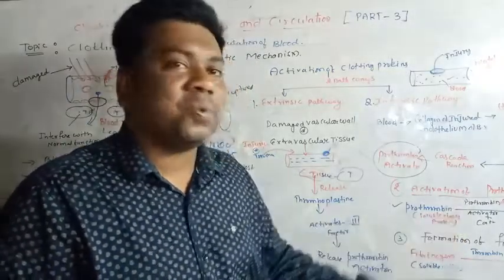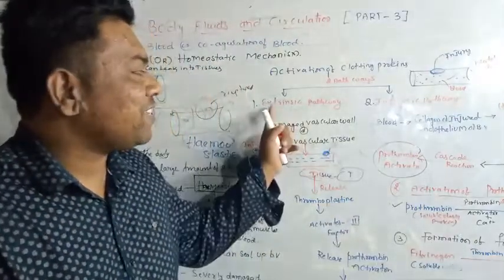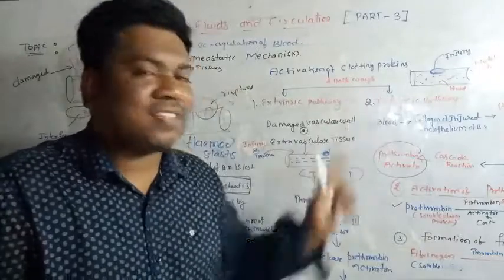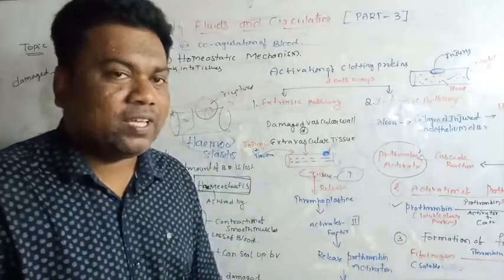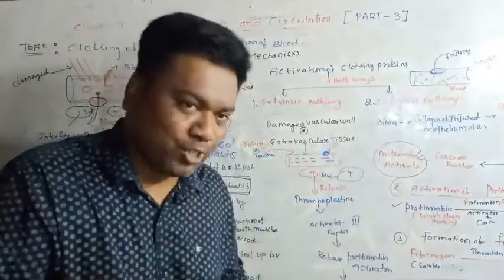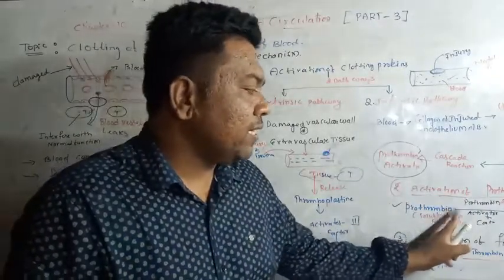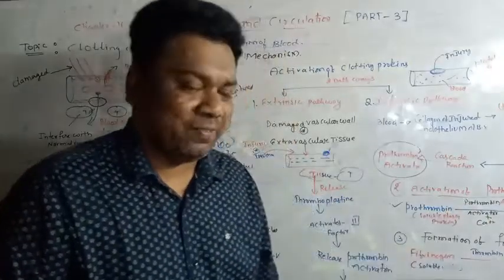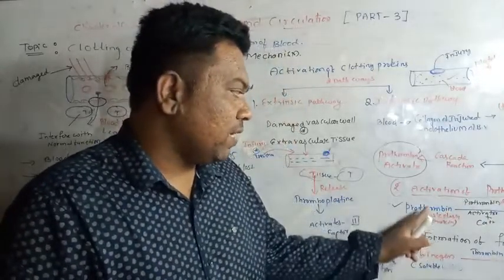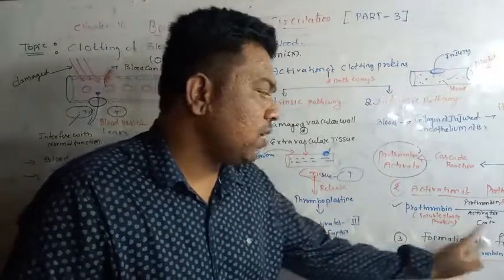How is this prothrombinase produced? This prothrombinase is produced from the extrinsic pathway as well as the intrinsic pathway. So these two ways help in the production of the prothrombinase enzyme. That activates the prothrombin, and then it is converted into thrombin. Okay, right? After that, in the third step, formation of fibrin clot.